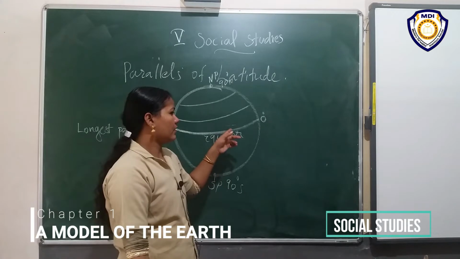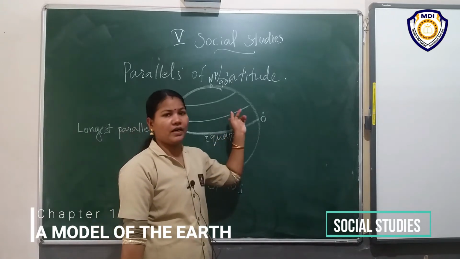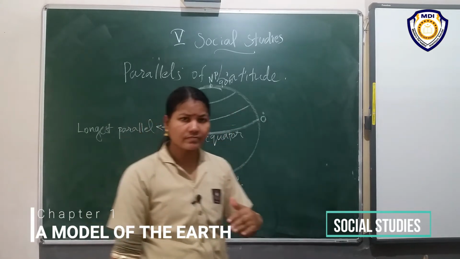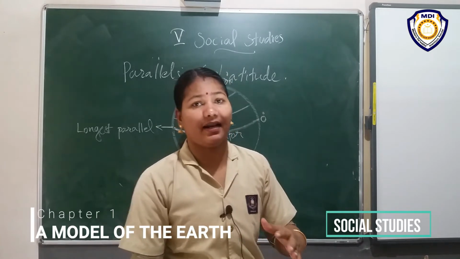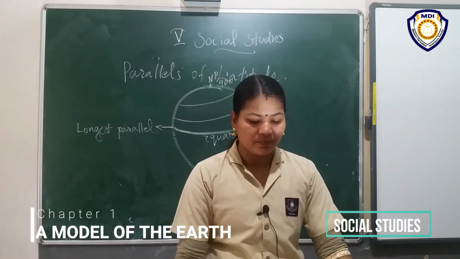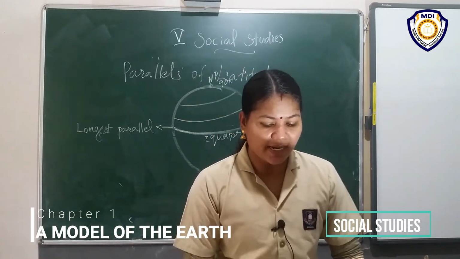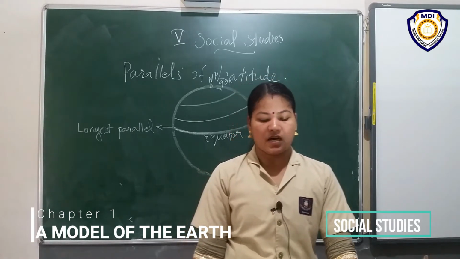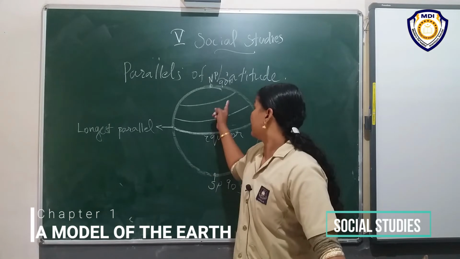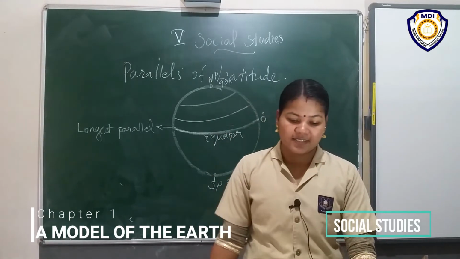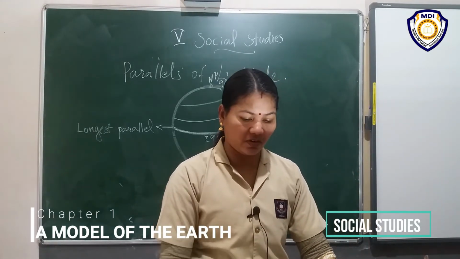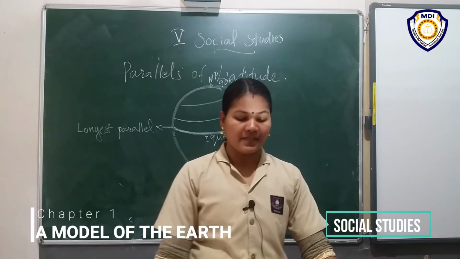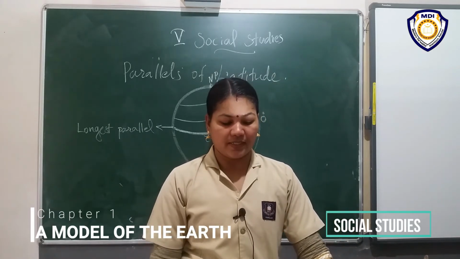Moving from the equator to the others, the parallels decrease. At the poles, this line is just a point.